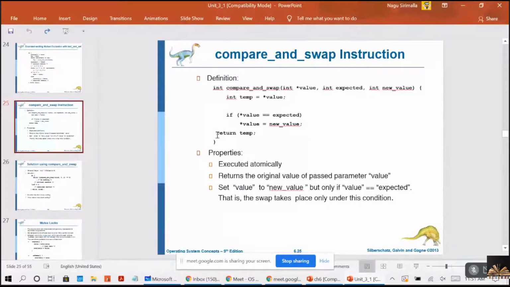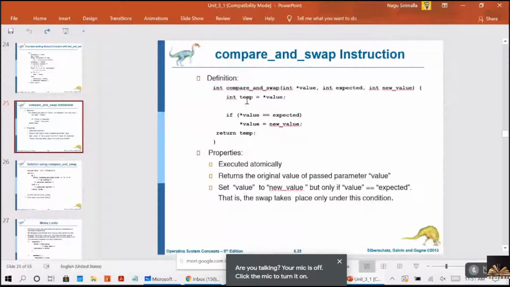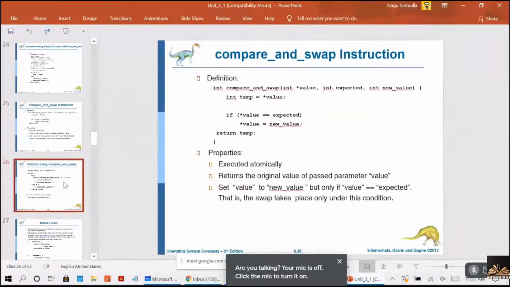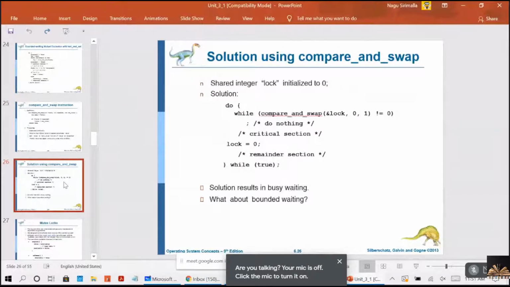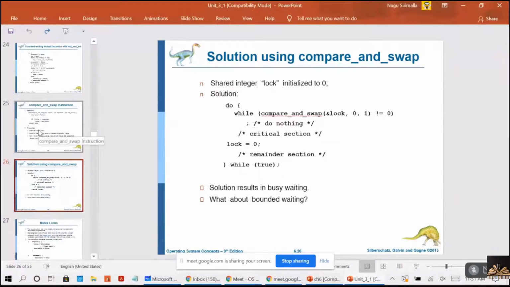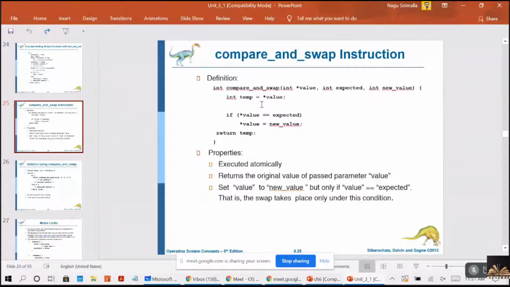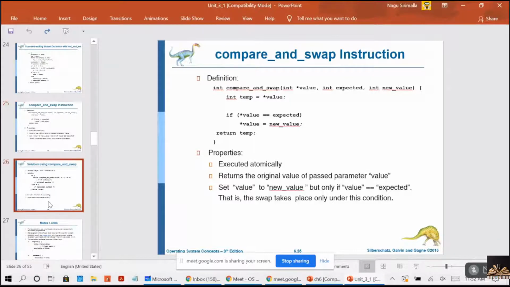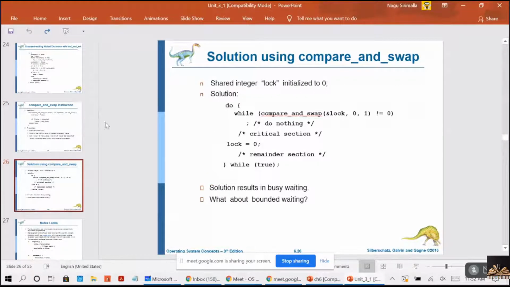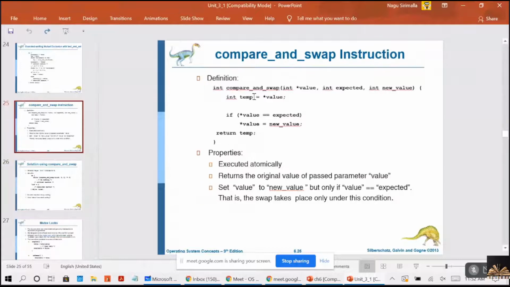It will return the temp value, right? So what is the temp having now? The temp is having 0, because initially the value is 0, right? After that, we are putting that value in the temp.